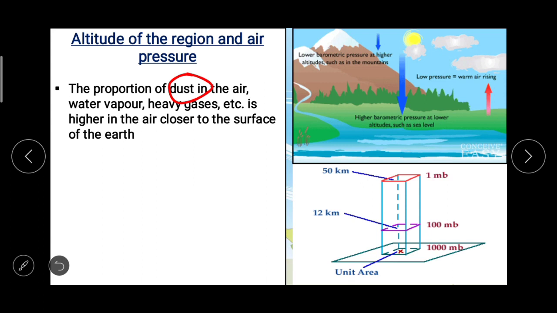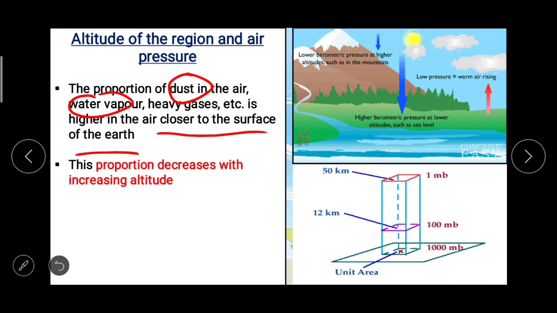The proportion of the dust in the air, water vapor, heavy gases, etc. is higher in the air closer to the surface of the earth. जितना नीचे नीचे नीचे हम एयर को देखेंगे उसमें डस्ट, वाटर वेपर एंड हेवी गैसेस ज़्यादा होते हैं as compared to the high level if you talk. This proportion decreases with increasing altitude. जितना हम ऊपर ऊपर ऊपर जाएंगे उतना डस्ट पार्टिकल्स कम हो जाएंगे, वाटर वेपर कम हो जाएंगे और द हेवी गैसेस ऑल्सो रिड्यूस्ड.